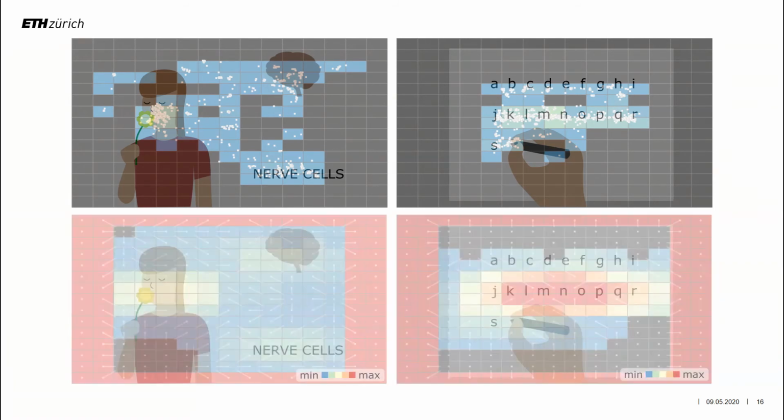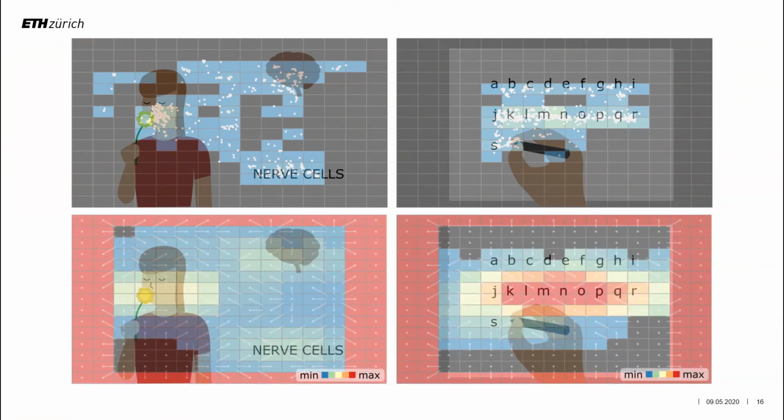Similarly, we can create such displacement maps for arbitrary videos, as long as we have information about salient regions in the video.